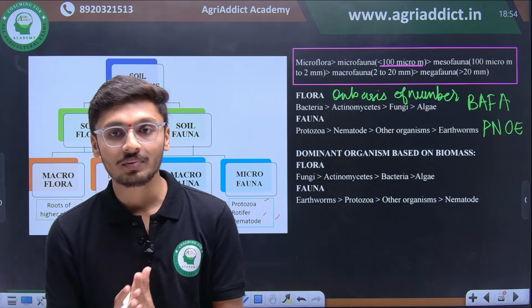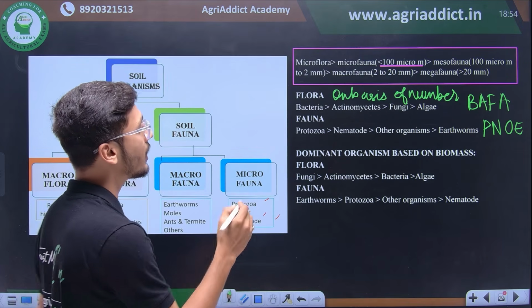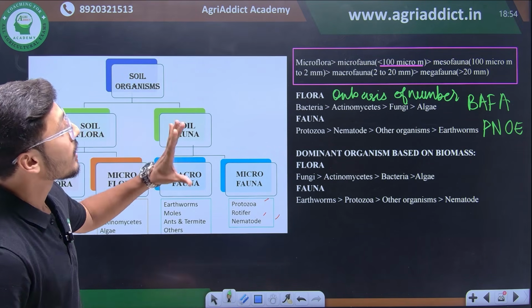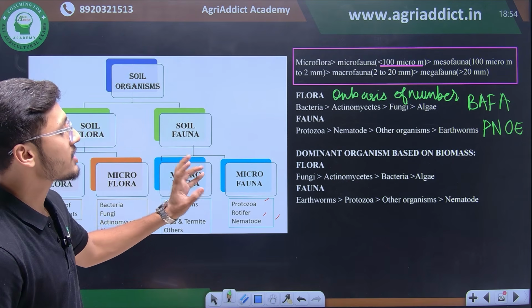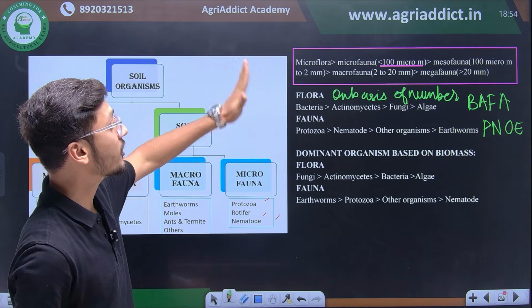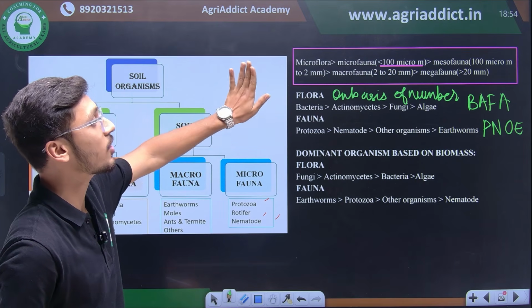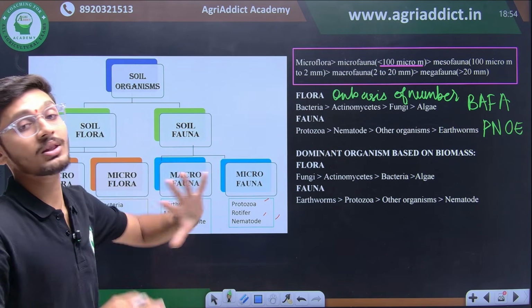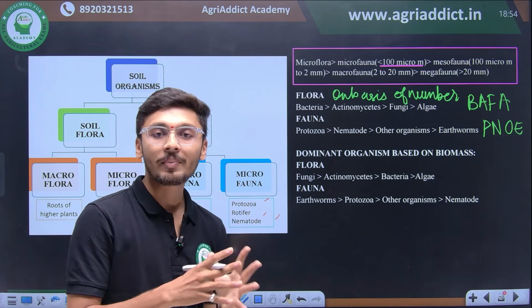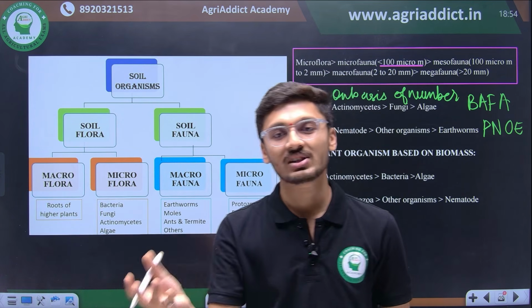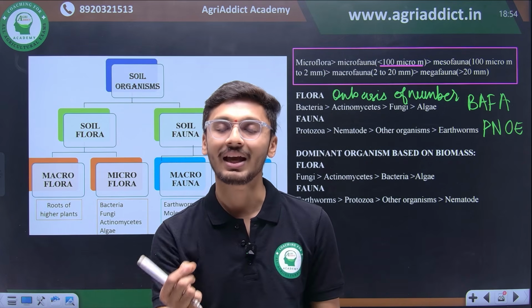Then apart from this, we have another category, dominant organisms based on biomass. Based on biomass, there are two different categories of organisms in flora and fauna. We saw earlier that the classification of flora on the basis of population was BAFA, where bacteria were dominating, but on the basis of biomass it differs. Now what is the difference between number and biomass? You will say, sir, if something has more number, it should also have more biomass. No, that is not how it works.